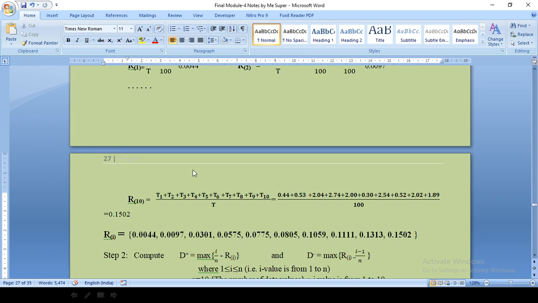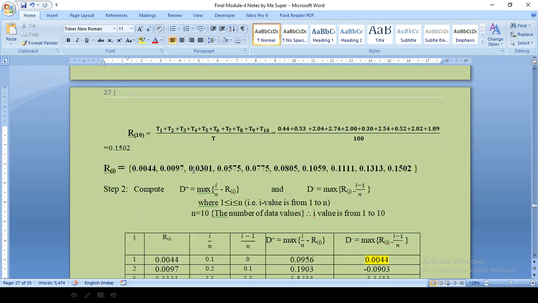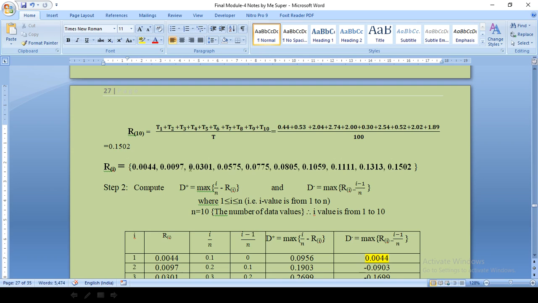That completes the first step. That means we have found all the inter-arrival points, that is R1 to R10. I have shown the first value and the final value. I directly put the values here, but you need to show all the details in your exam.